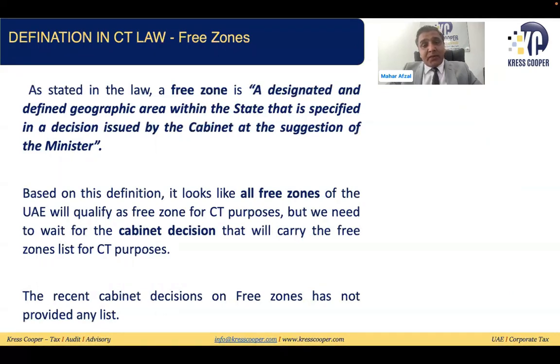So we have not received any decision related to this right now. What are basically the key areas, the free zones, which are part of that decision? Might be we need to treat all the existing free zones as a free zone, or we can treat a designated zone as given in the VAT law as a free zone. I personally feel we need to wait for a decision related to this, which businesses, which free zones are part of the free zone as per this definition.